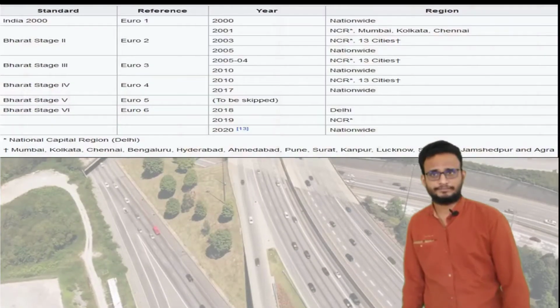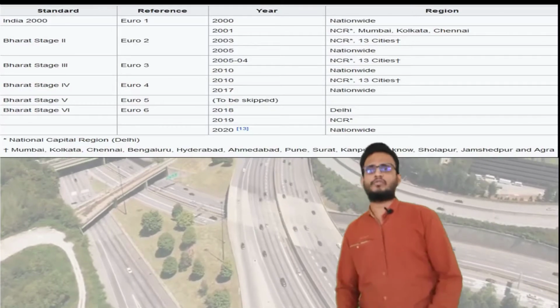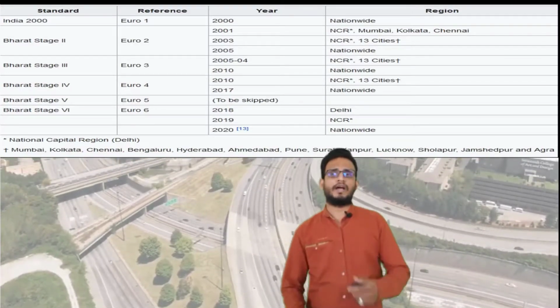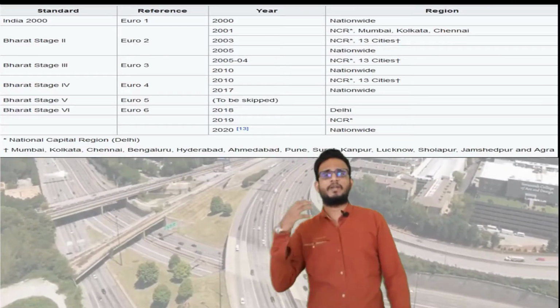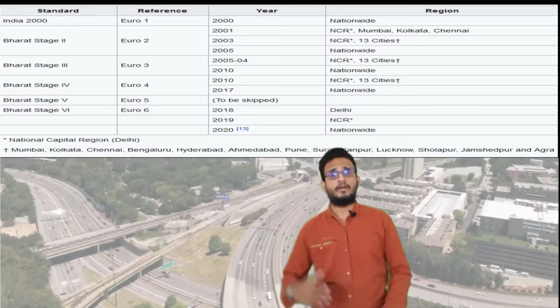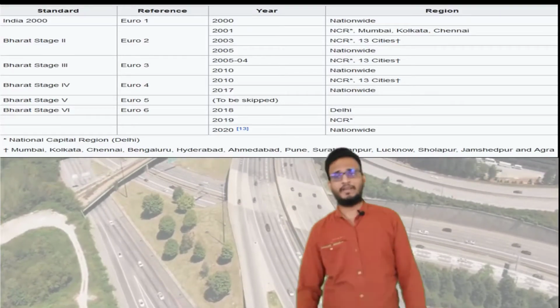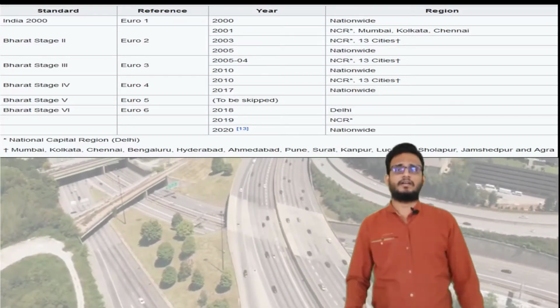Now let us discuss further. This is the basic chart of the Euro 1, Euro 2, Euro 3, Euro 4, Euro 5 and Euro 6 norms, their years of implementation, and the regions where they were implemented.